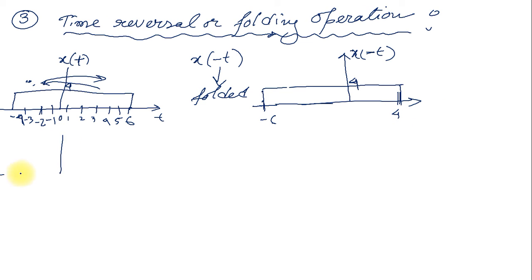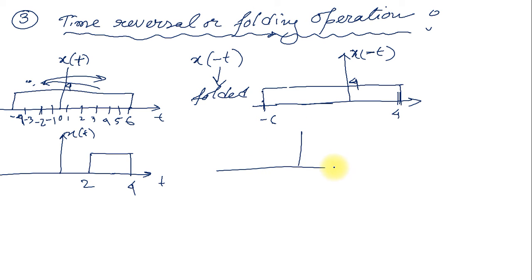If I want to draw another signal, x of t is like this, say 2 to 4, and I want to draw x of minus t. Now for x of minus t, I have to place one mirror here, and after mirror imaging, minus 4. Yes, exactly, correct. Minus 2 to minus 4. That is x of minus t. That is the time reversal or folding operation.